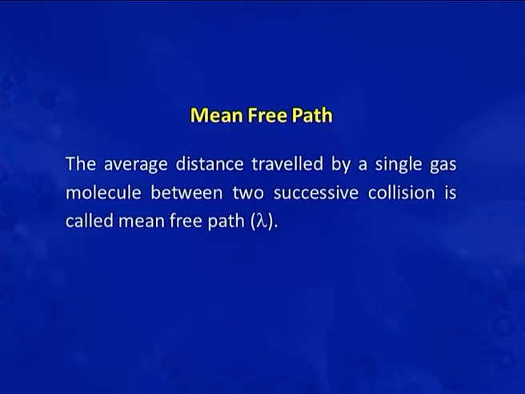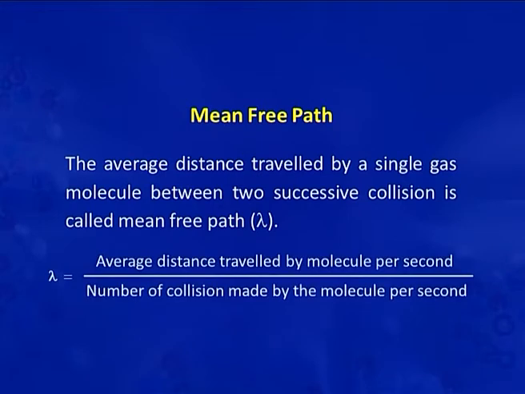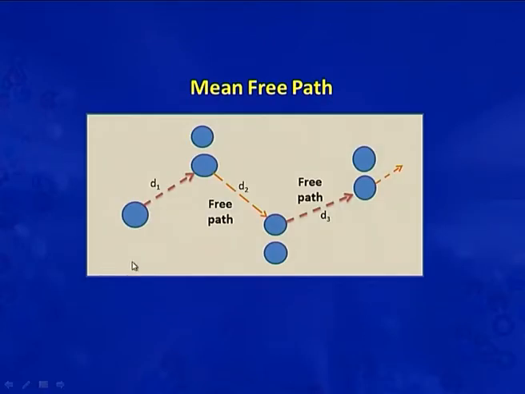The average distance travelled by a single gas molecule between two successive collisions is called mean free path, and it is represented by the symbol lambda. Lambda is equal to the average distance travelled by a molecule per second divided by the number of collisions made by the molecule per second. In this slide, as you can see, these molecules are colliding with each other.